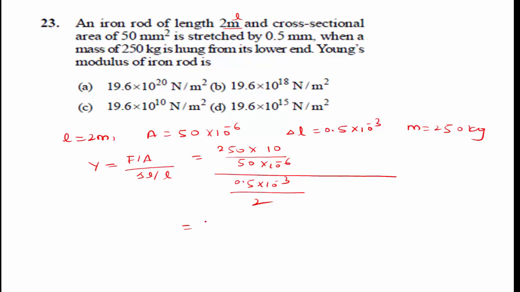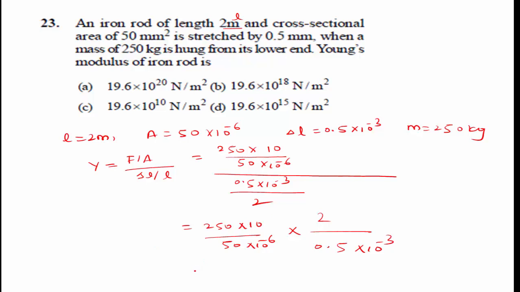That is 250 into 10 divided by 50 into 10 to the power of minus 6, into 2 divided by 0.5 into 10 to the power of minus 3.